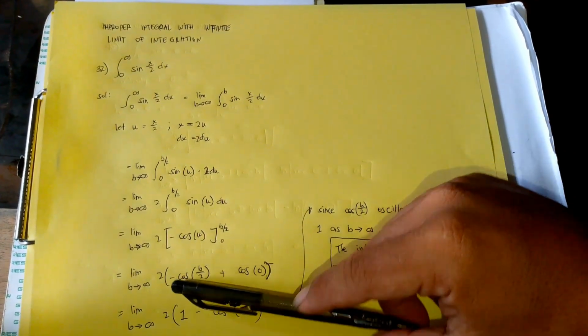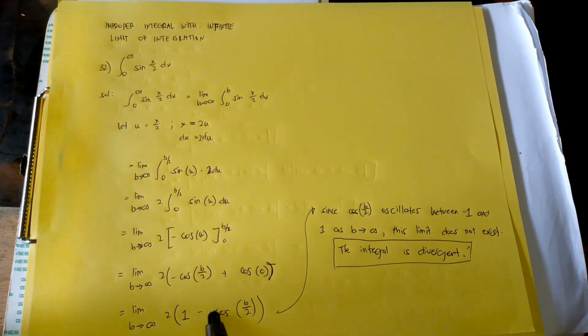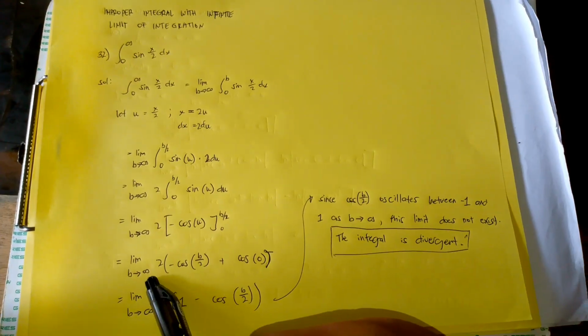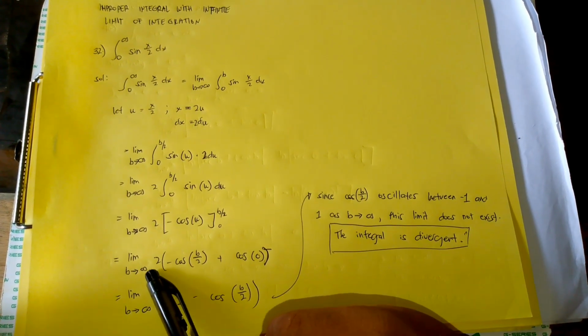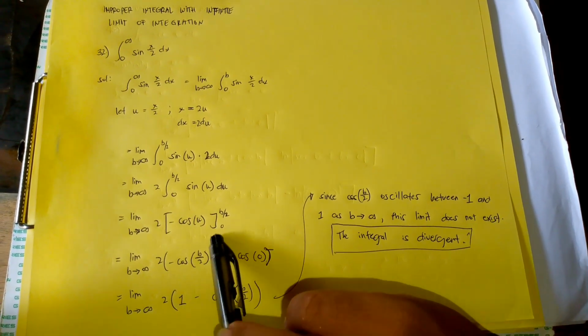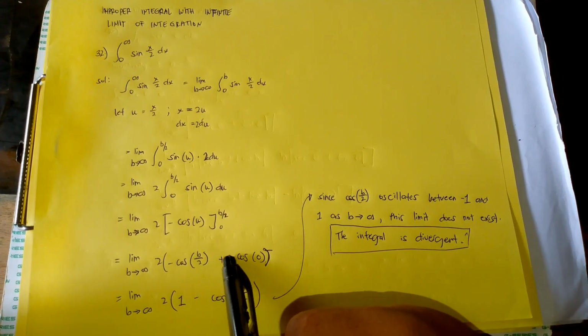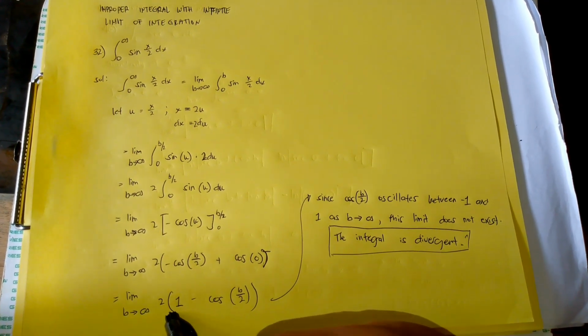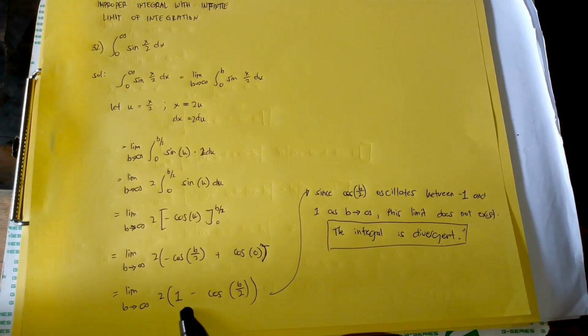The next step is we substitute the value of the boundaries. So it becomes the limit of 2 multiplied by negative cosine b over 2 plus cosine 0 as b approaches infinity.